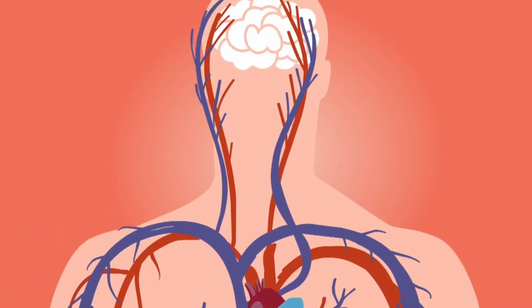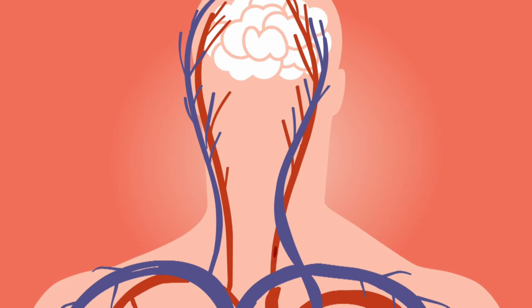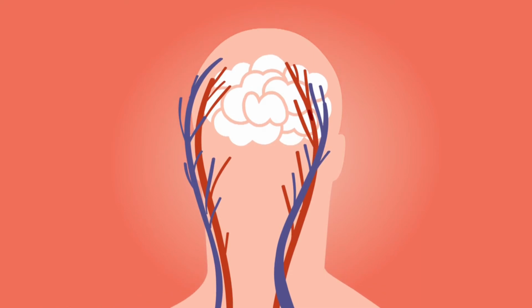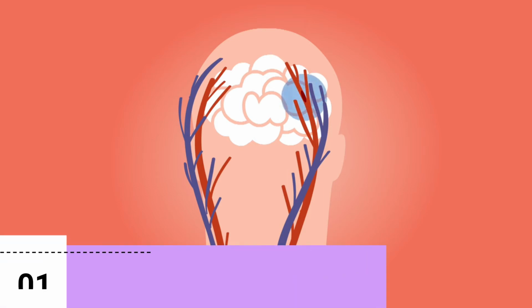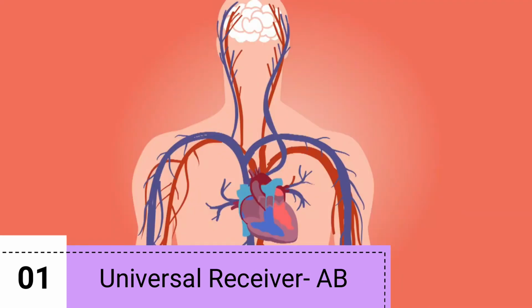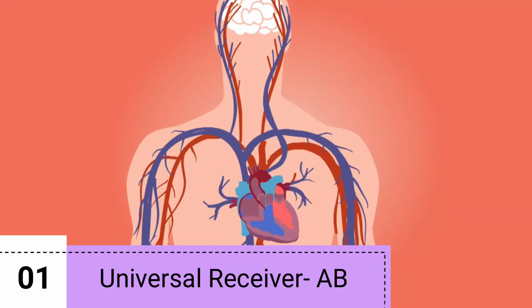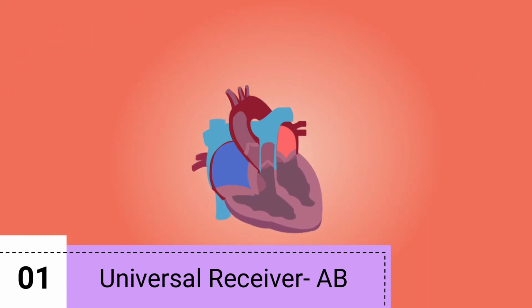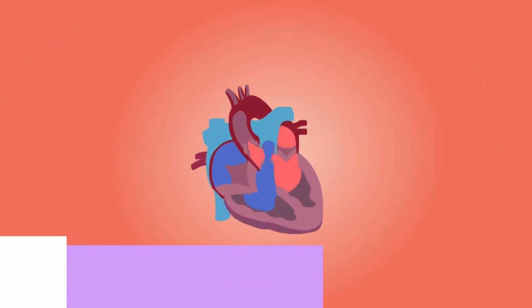The ABO system of blood groups is called classical. Agglutinogen is a polysaccharide that is present in the cell membrane of RBC. Blood group A: the agglutinin in plasma is beta and the agglutinogen in RBC is A. Universal receiver: according to the ABO blood group system, group AB can receive a moderate amount of blood from all other groups of the ABO system, so it is known as the universal receiver.